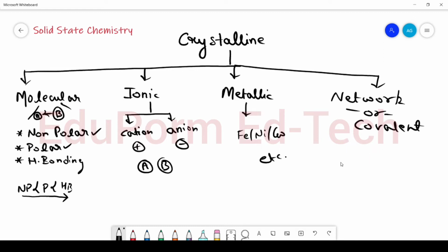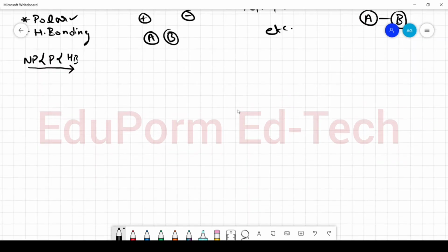Then we have network or covalent solid. In this case, covalent bond exists between the two constituent particles. So if the particles are held together by covalent bonds or covalent forces and a large network is formed, then the solids are called network crystalline solids. Okay. Now we will study more about the properties and the examples.